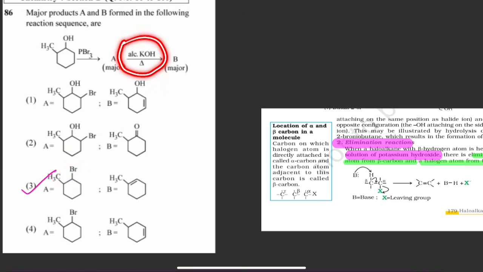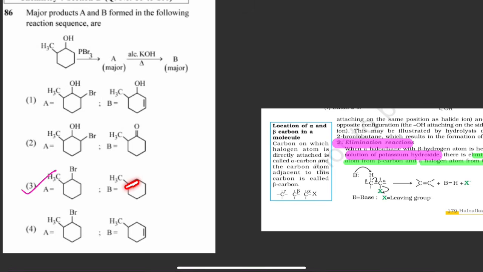Second is you are treating with alcoholic potash. KOH is nothing but potash. So when you are treating with alcoholic potash, dehydrohalogenation will take place. That is, hydrogen and bromine will be removed and a double bond will be formed. Here you can see the bromine is attached to this carbon. This carbon is called the alpha carbon. Next carbon is called the beta carbon. So this is one beta carbon and here one beta carbon is present. From the beta carbon, hydrogen will be removed, and here a double bond will be formed.